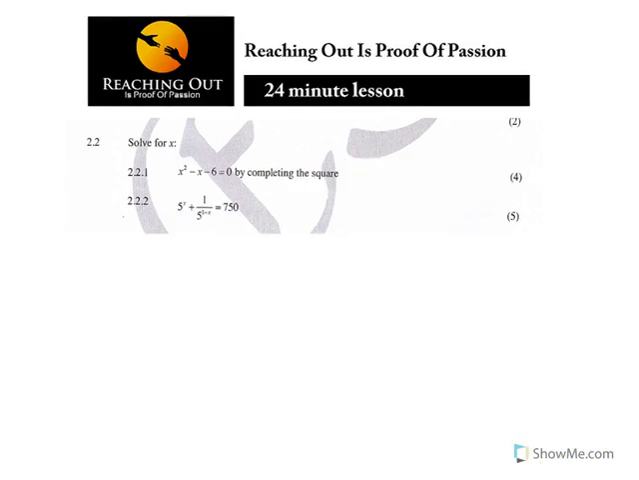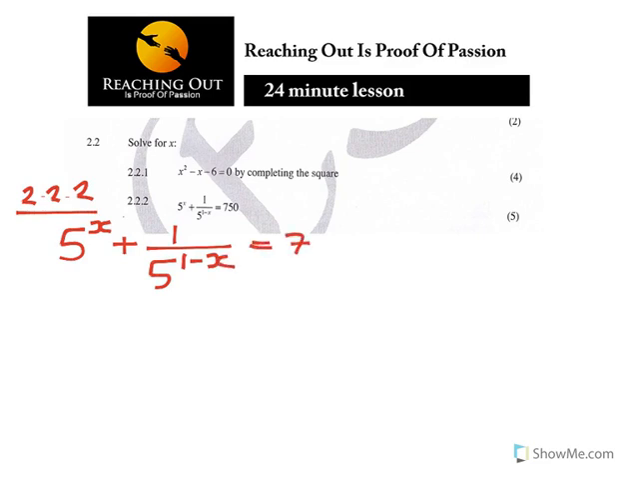Now let us move on to the second one. Again, we're still solving for x. It says 2.2.2, solve for x. So what are we given? We are given 5 exponent x plus 1 over 5 exponent 1 minus x is equal to 750.